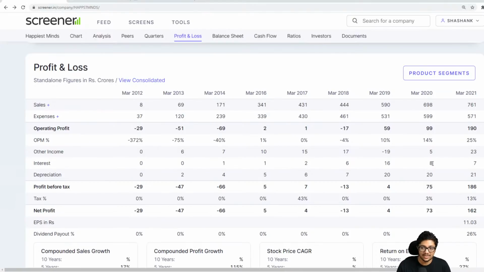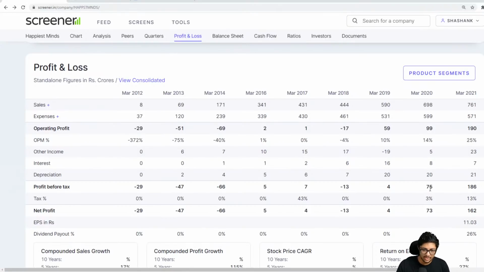Then interest basically means it is the loan that is given. So they've taken a loan. This is their EMI, that they have to keep paying interest every year. So if they're only paying 8 crores interest every year, I can automatically look at this and say, you know what, they don't have so much debt. It is a very low loan company. They're making 698 crores and they're paying only 8 crores interest a year. So not bad at all.